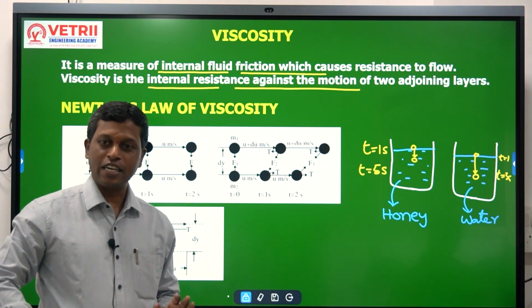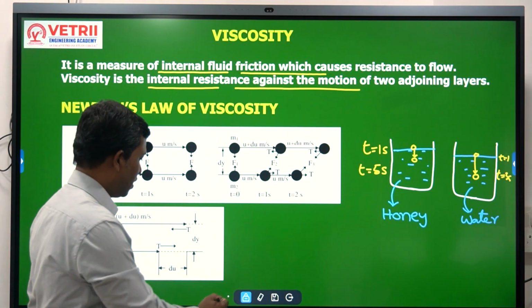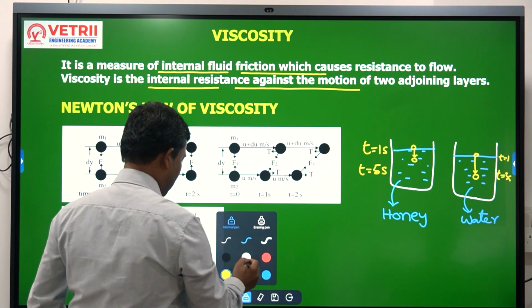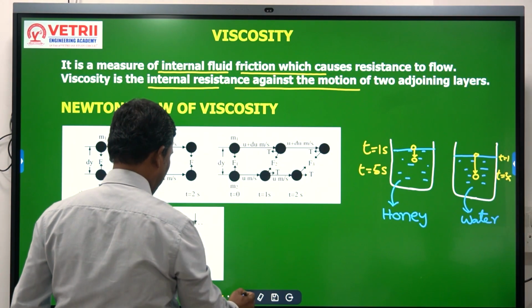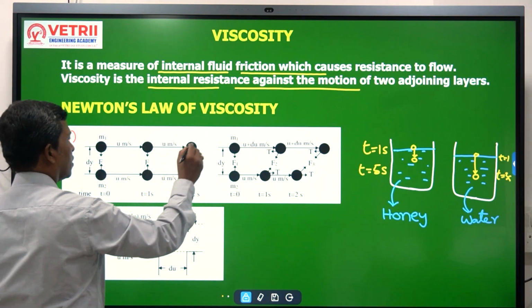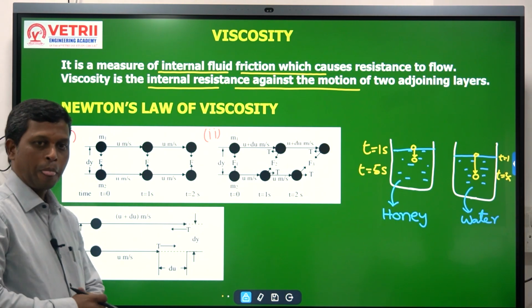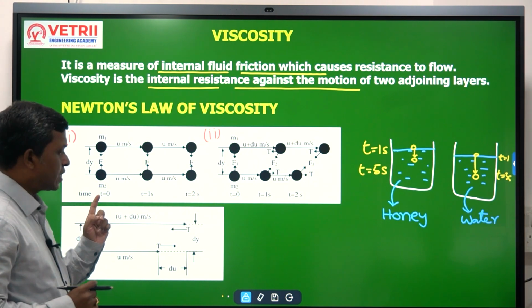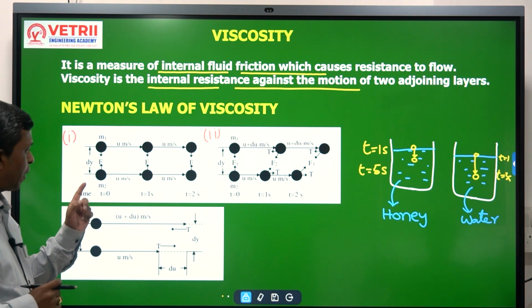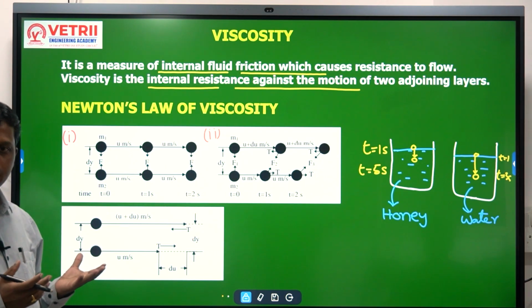In order to understand this, let us take another example. Here I have given two diagrams, case 1 and case 2. In case 1, I have two molecules, M1 and M2.